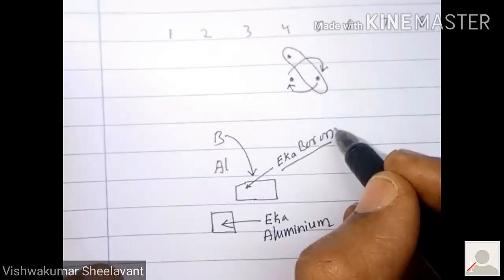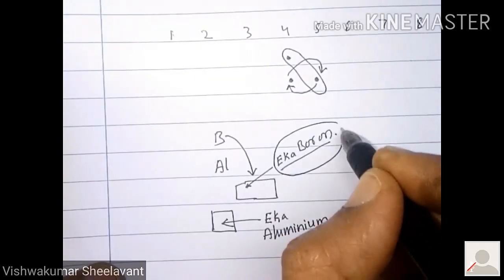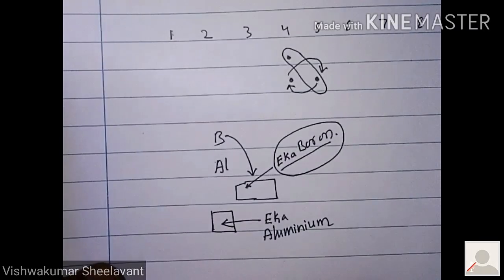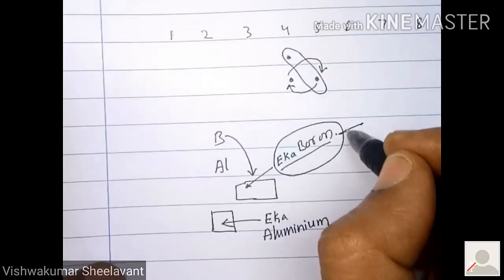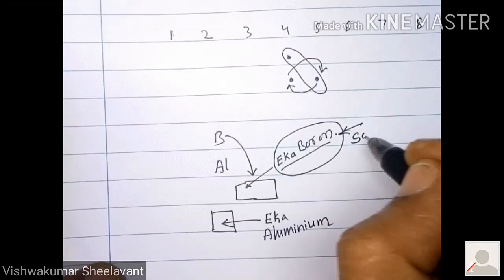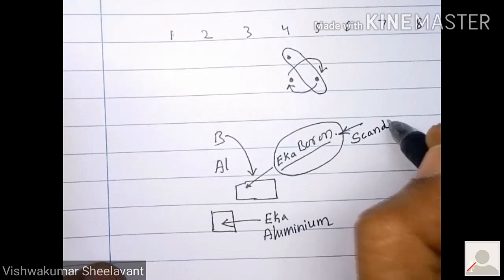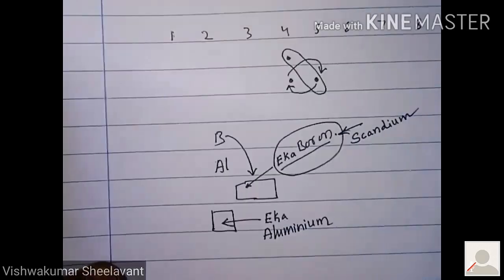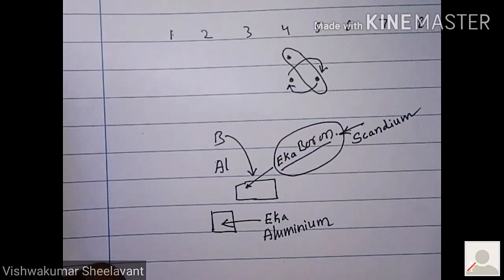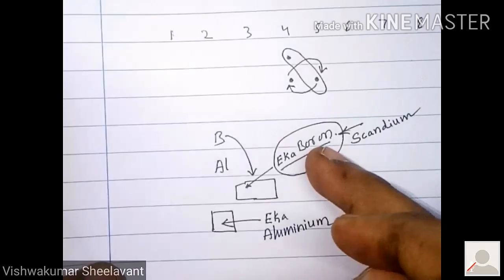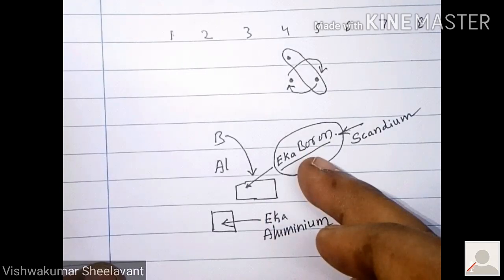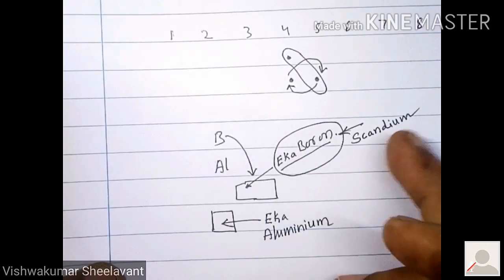Later on, in this place, what was found? Scandium was found. So Eka boron is the name of scandium before its discovery.